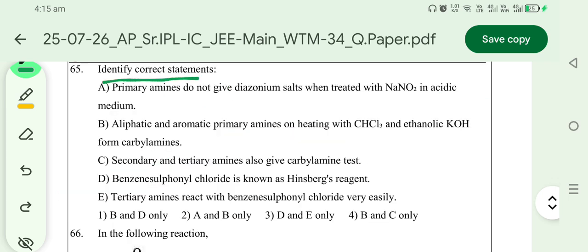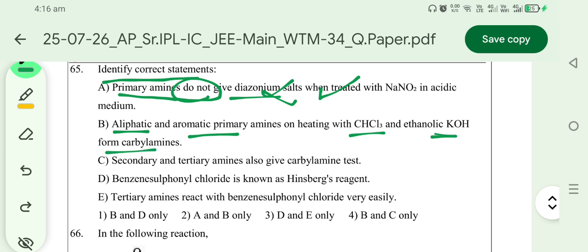Identify the correct statement. Primary amines do not form diazonium salt. Wrong statement. Primary amines can form. Aliphatic and aromatic primary amines on heating with chloroform and NaOH form carbylamine. It is a true statement, and that is the isocyanide test. So in the options, B must be present, A is not. Secondary and tertiary amines also give carbylamine. It is a wrong statement, so C is wrong, then the answer is option A.